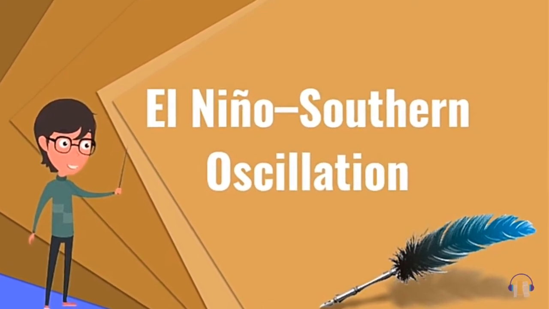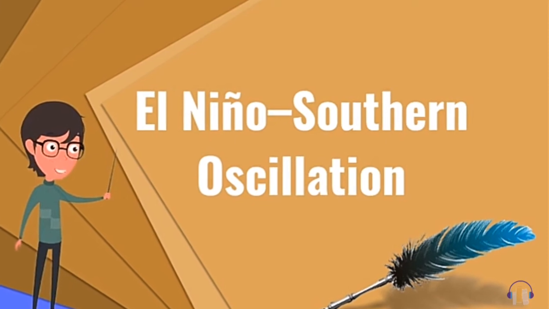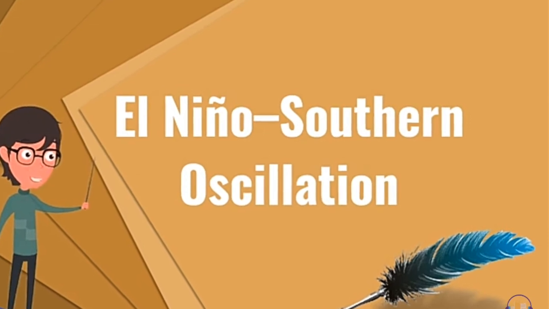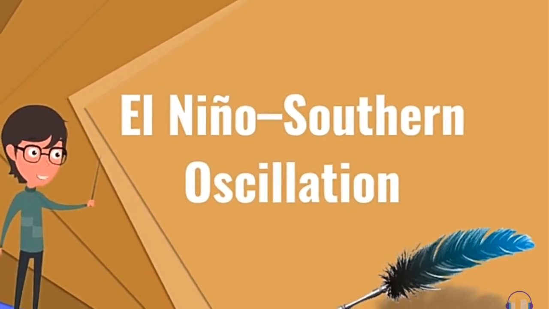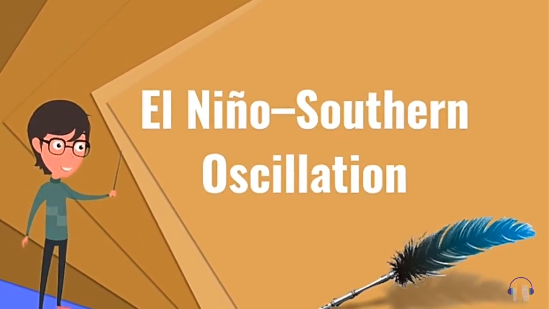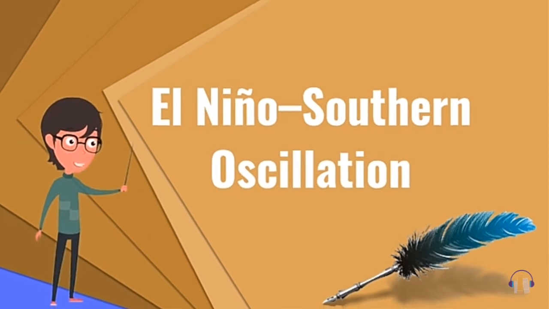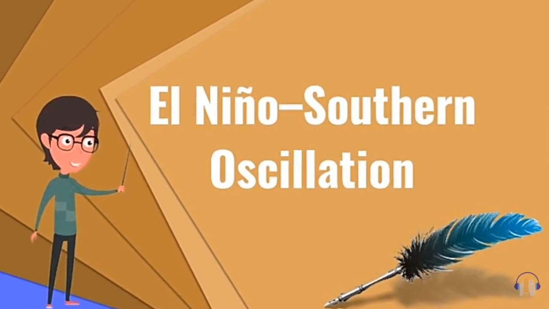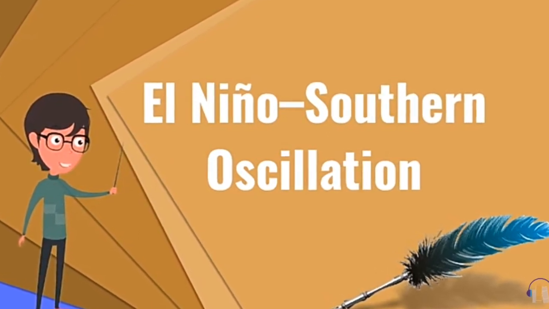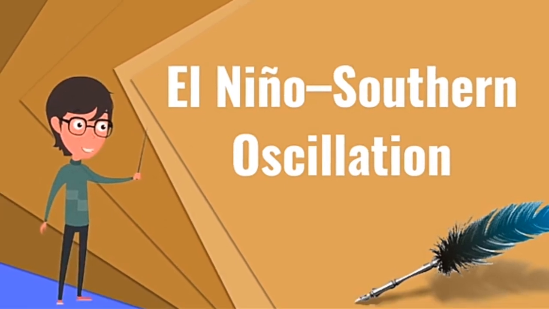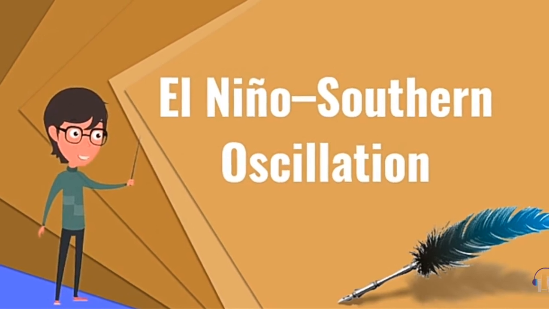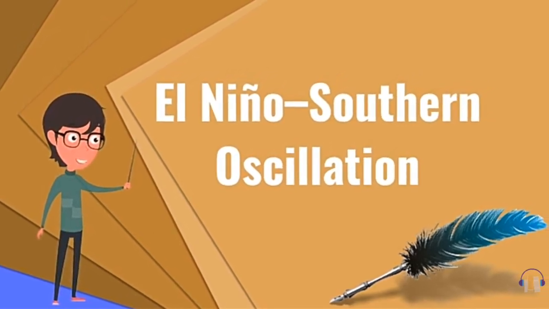Okay, let's talk about the pressure conditions of the Pacific Ocean and the Indian Ocean. You must refer to page 30 of your textbook. So what did you understand about the term southern oscillation? The periodic change in the pressure conditions is known as southern oscillation. Normally, when the tropical eastern South Pacific Ocean experiences high pressure, the tropical eastern Indian Ocean experiences low pressure. But it is not so always. In certain years, there is reversal in the pressure conditions. Is it clear?